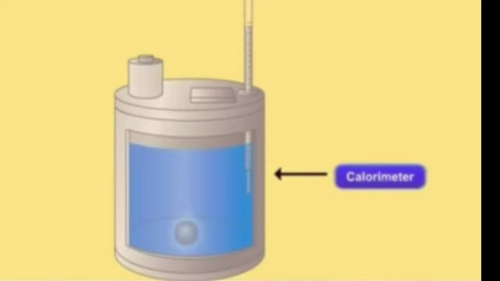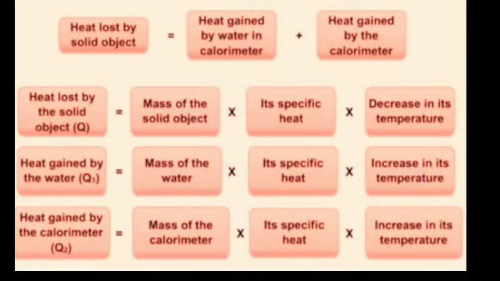If a hot solid object is put in the water in a calorimeter, heat exchange between the hot object and the water and calorimeter starts. This continues till the temperatures of the solid object, water and the calorimeter become equal. Now observe this.